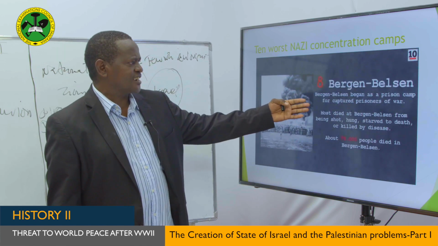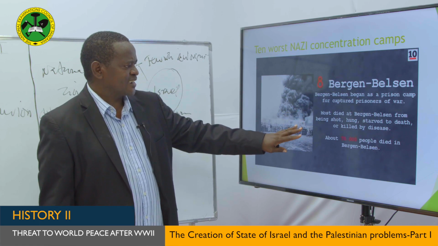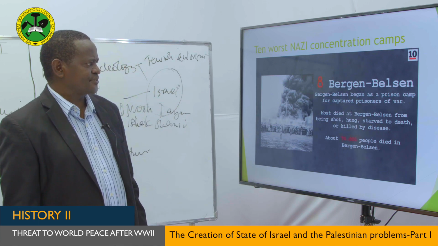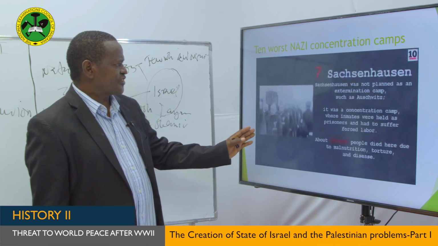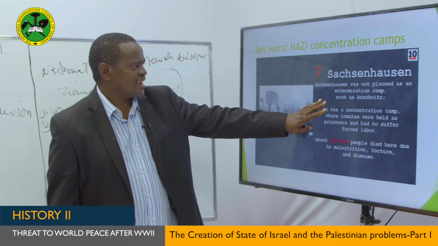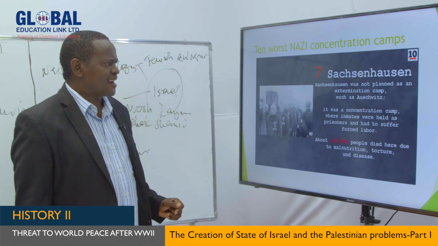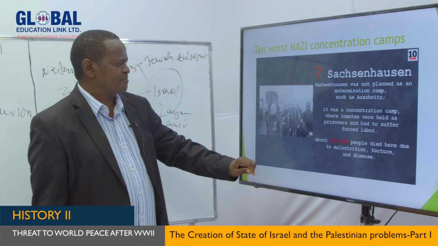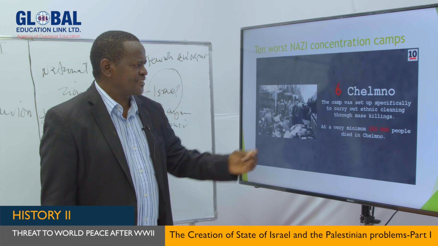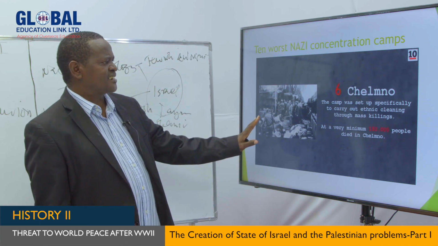This is another concentration camp. It's called Bergen-Belsen. A lot of people were killed. In fact, 10,000 people were killed in this concentration camp, my dear students. Another concentration camp is Sachsenhausen. This one is located in Poland. Also, some people were killed in this camp. Their number is 100,000, as you can see. Another one is Chelmno, where 152,000 people died.